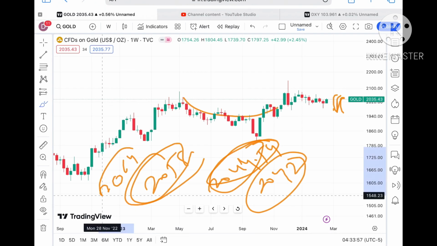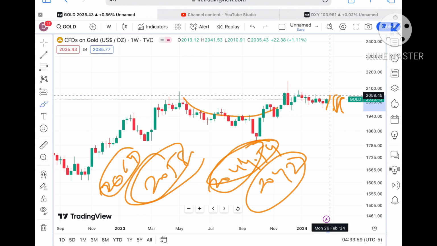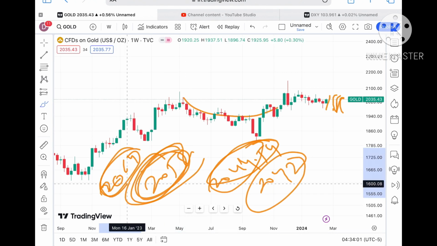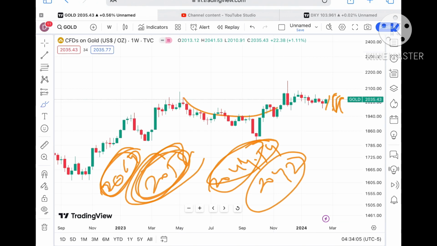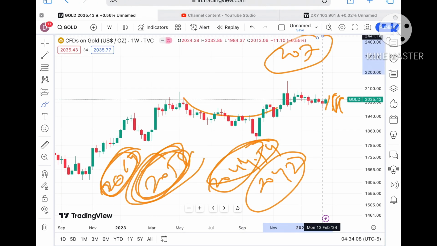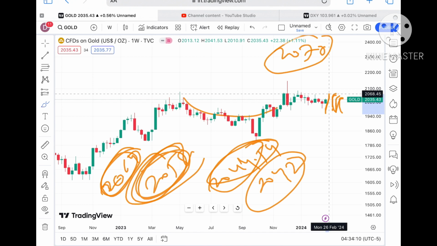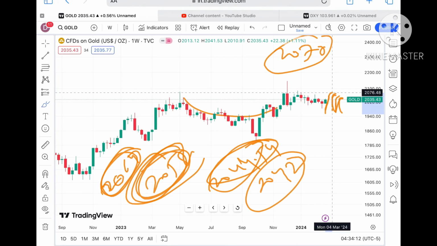After this level we can see a level of 2058, and from there there is a higher chance that it will cross a level of 2064, which is already a weak resistance. That means if the price moves above that level, it will cross 2064, and then from there a probability of touching a level of 2070 will be there.